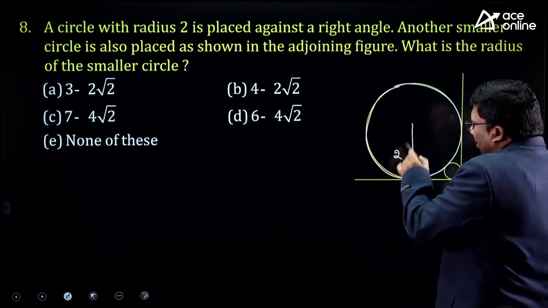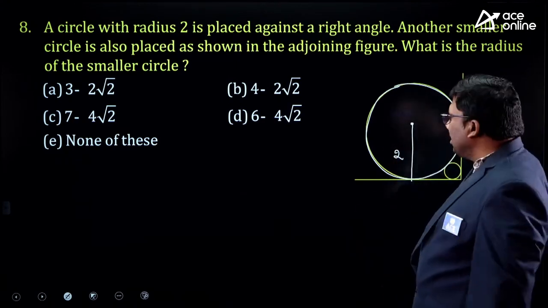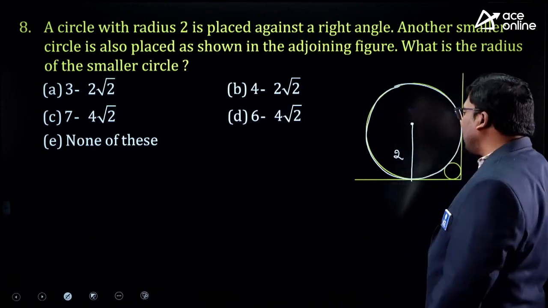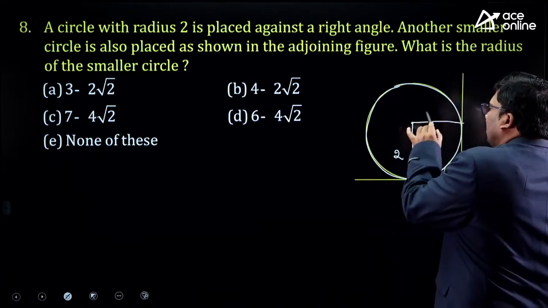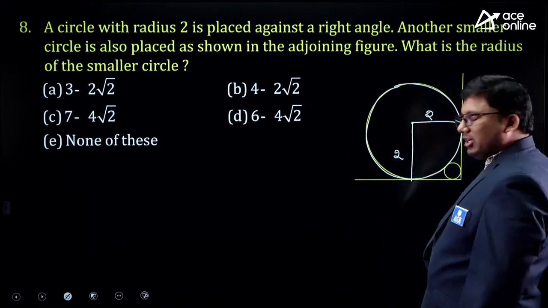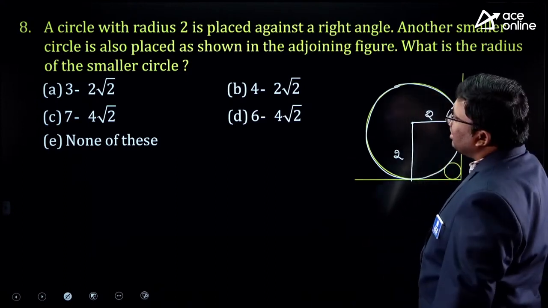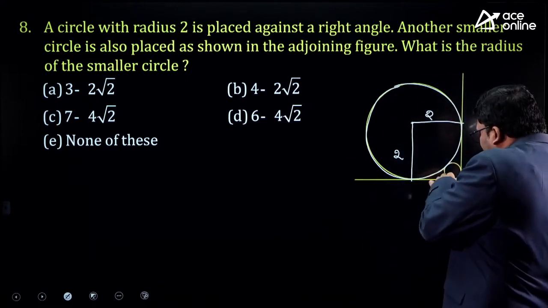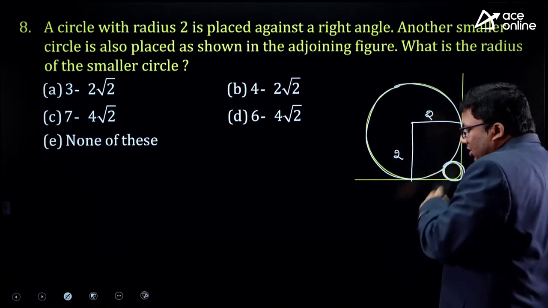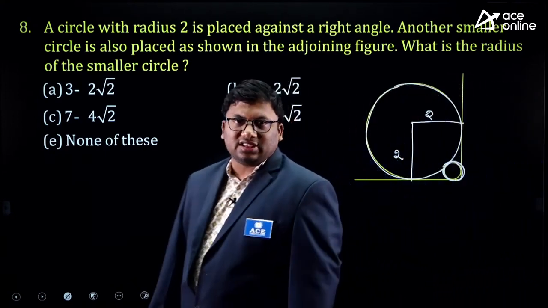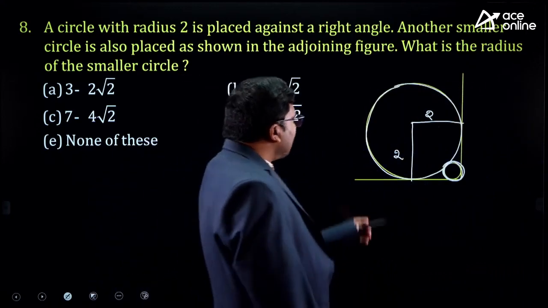A circle with a radius 2. That means if I call this the center point, from the center to any point on the circumference it is 2. Here also it is 2. Here also it is 2. Another smaller circle is placed in such a way that it is touching the origin. Please make a note: this smaller circle is touching the origin, and it is given in the question.